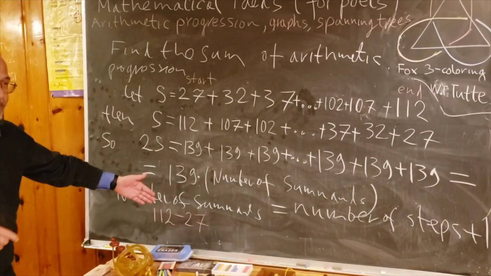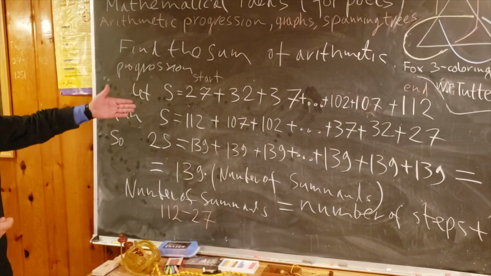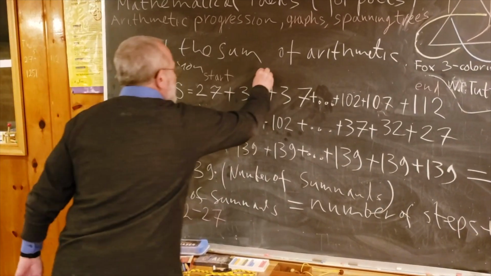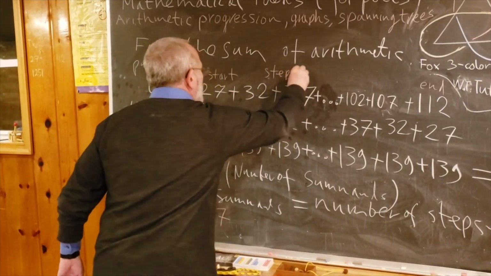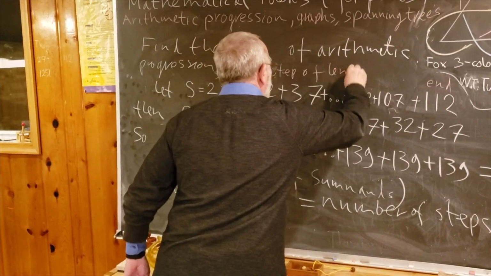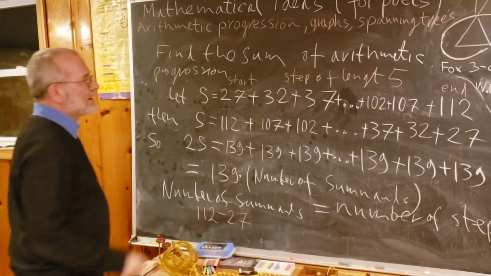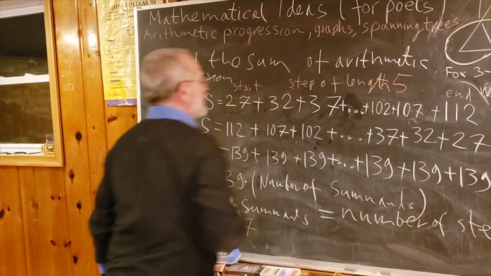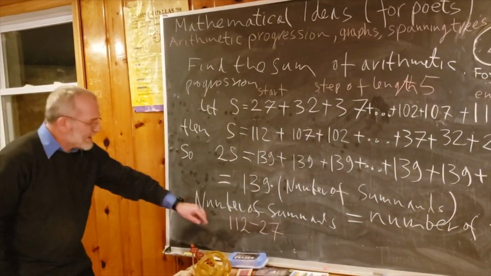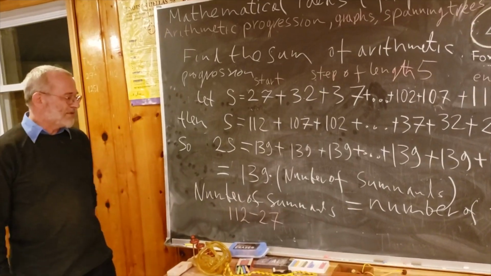So this is the distance I travel. And my step has length 5, of course.